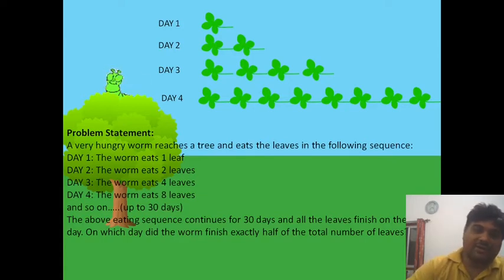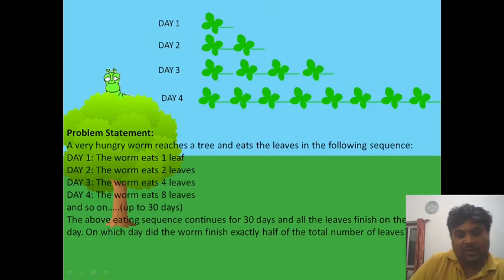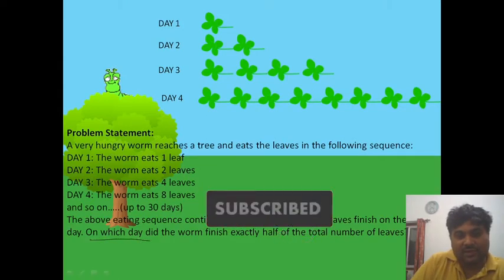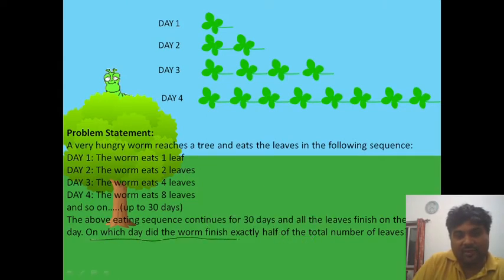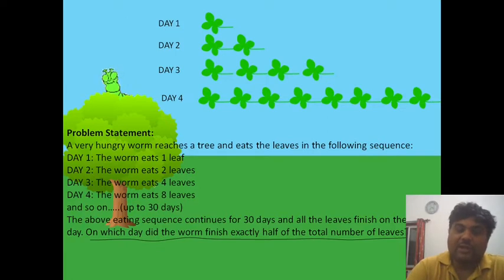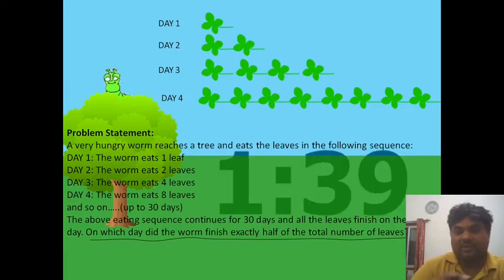Now the question is this: on which day did the worm finish exactly half of the total number of leaves? So on what day is exactly half of the leaves on this tree eaten? For that I am giving you 2 minutes. Now your time starts.